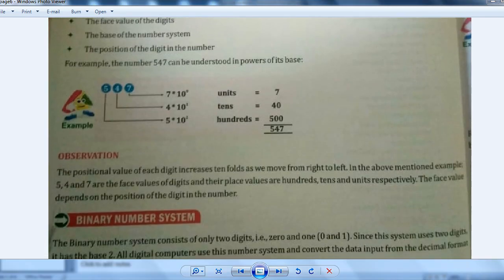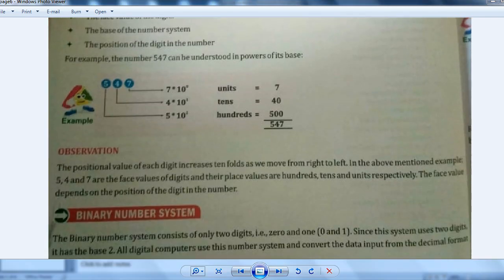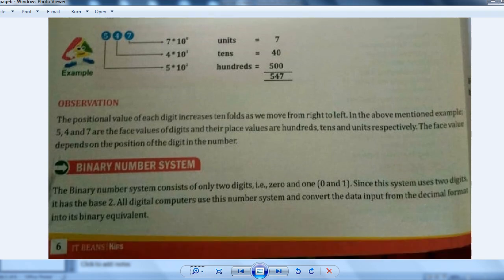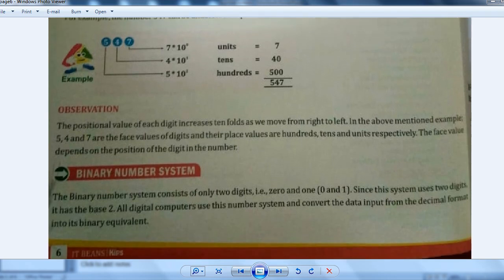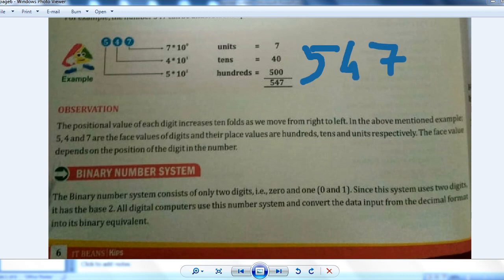Now next. Here is the example I have given. The positional value of each digit increases 10-fold as we move from right to left. Suppose 547 is a number. In this, 7 is in the unit place, so it is 7 only.